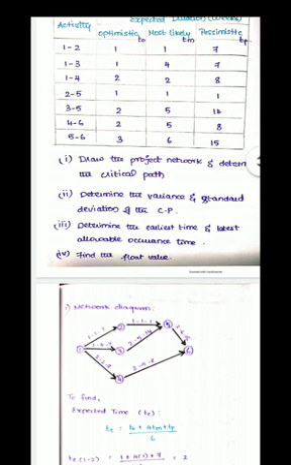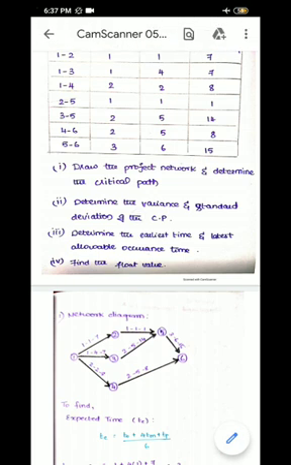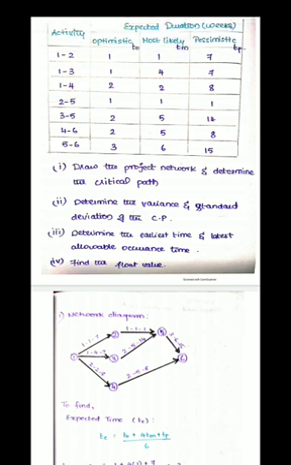Next is variance and standard deviation. These two terms are very interrelated. Variance is denoted by sigma squared and standard deviation is denoted by sigma. The root of variance will give you the standard deviation. Standard deviation usually occurs with pessimistic time, that is, wherever there is a delay in the activity, a deviation occurs. Standard deviation is where you fix upon a deviation; the possibility of having such deviations is known as standard deviation.